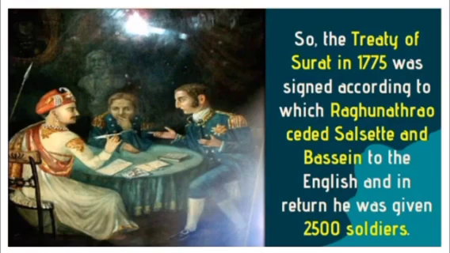He gave two places to the British, Salsette and Bassein, and in return the British offered 2,500 soldiers to fight against Nana Phadnavis' authority.